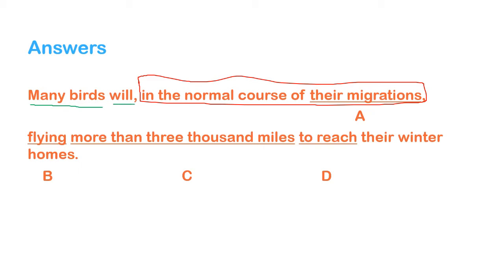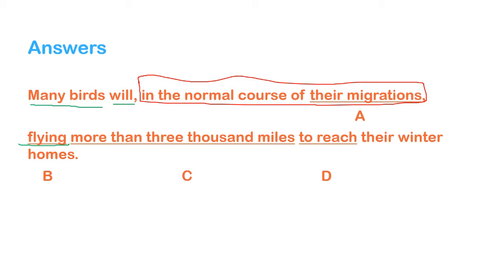Let's see what is the verb of the modal here. Now we can see that there is flying. So, many birds will fly. So now we can spot the incorrect part of the sentence, that is flying.